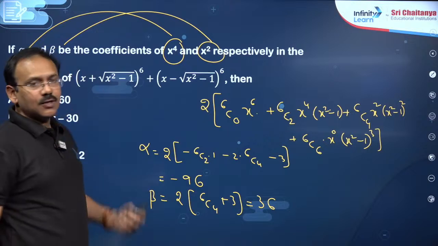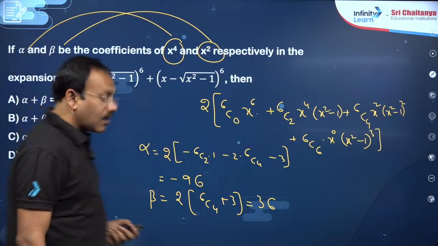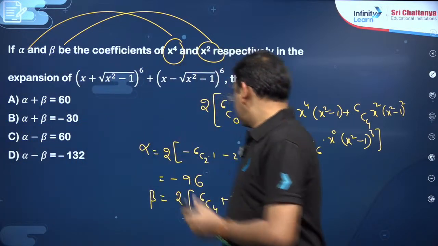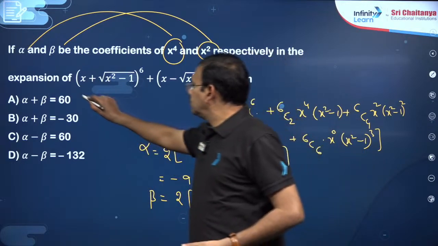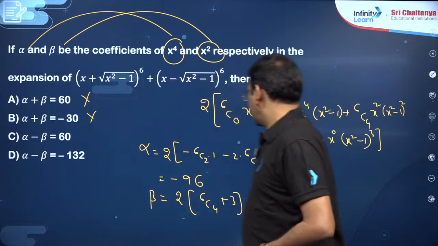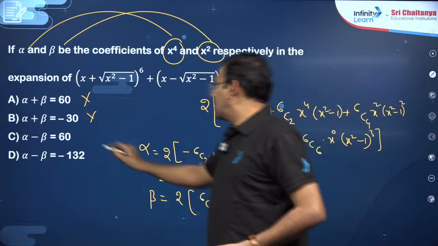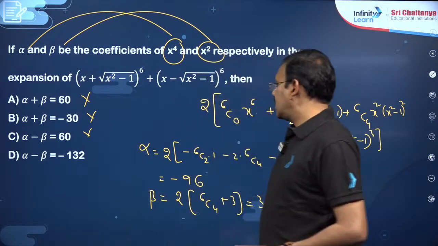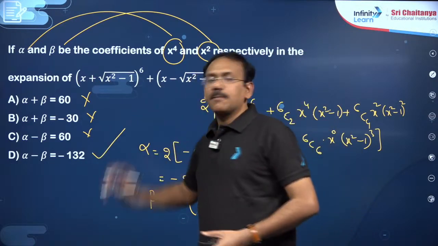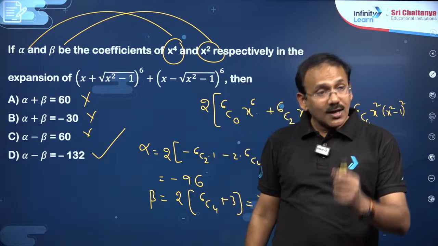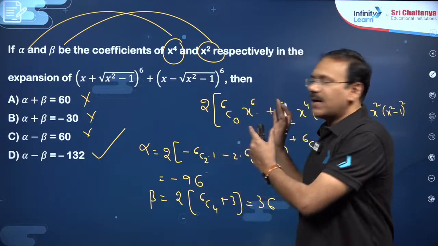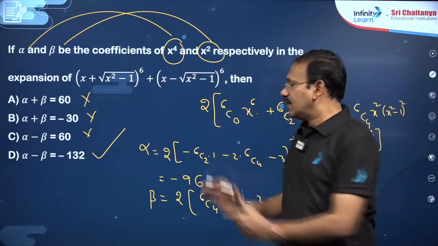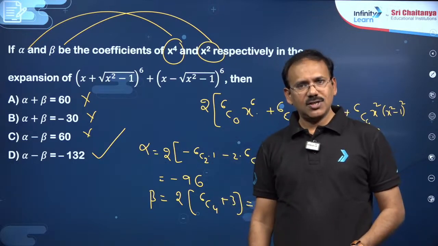Now, alpha beta, he is asking to check alpha plus beta, alpha minus beta. Alpha plus beta is a negative quantity, that is minus 60, these two options will go. Alpha minus beta will be a negative quantity, minus 96 minus 132, correct. Option D is the right answer. To answer this question, dear students, what you need to know is just binomial theorem expansion, remaining all algebraic simplification only.